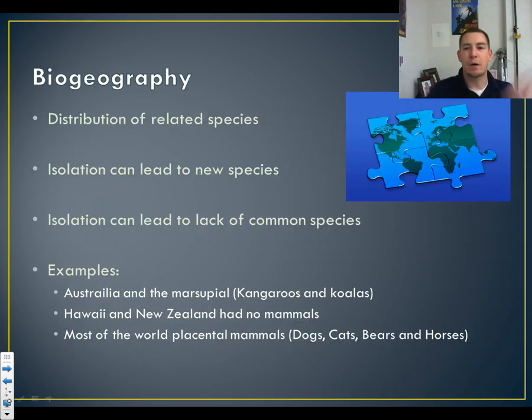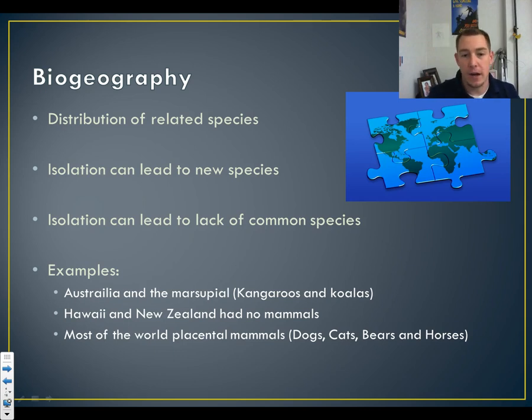All right, let's talk about one of the evidences of evolution, biogeography. This is one of our evidences, and it just talks about the distribution of species. It says that if you isolate a species like we did with those birds on the island, or even the tortoises on the island, they can evolve into new species as they change because there are different pressures, different food sources, different locations of the food. So they're going to change based off of that and eventually can create a new species.